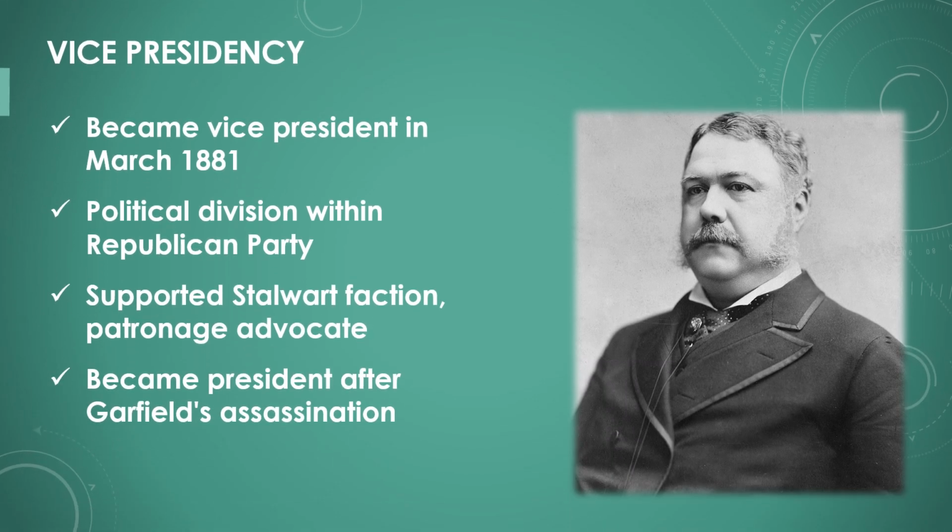Chester A. Arthur became vice president under President James A. Garfield in March 1881. He took office during a time of political division within the Republican Party. Arthur was seen as a supporter of the stalwart faction, which favored patronage and political appointments. However, after Garfield was assassinated, Arthur became president in September 1881. His ascension to the presidency marked a significant turning point in his political career.